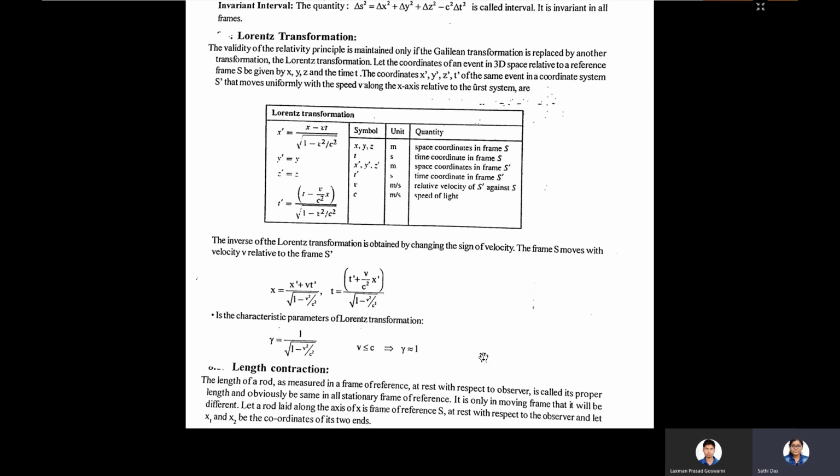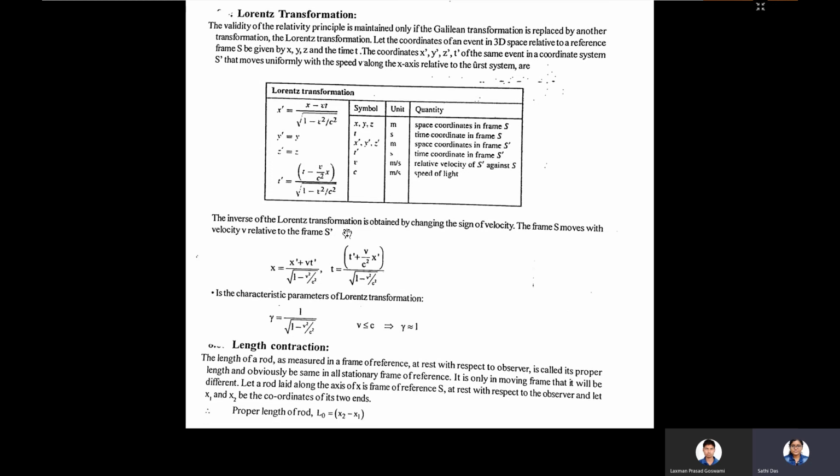If you take the inverse Lorentz transformation, that is from the x prime coordinate to the x coordinate, or S prime frame to S frame, then you have to apply these two formulas: x equals x prime plus vt prime divided by root over 1 minus v square by c square, and t equals t prime plus vx prime by c square divided by root over 1 minus v square by c square.